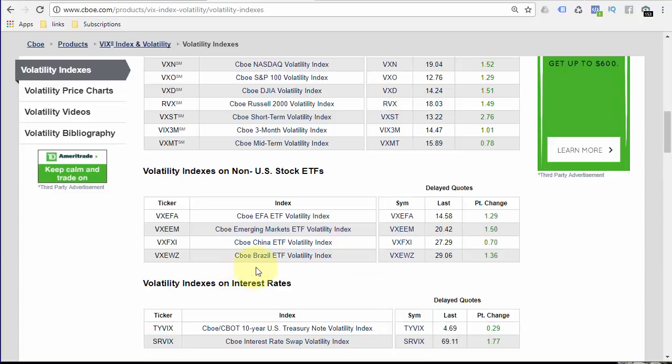So you can search Brazil names. Search for inexpensive volatility in Brazil relative to those Brazilian companies or ETFs that volatility's already gone higher. Once you find those, that's a trade. You want to buy options in that inexpensive volatility. Buy calls, buy puts, buy straddles, buy strangles, do debit spreads.